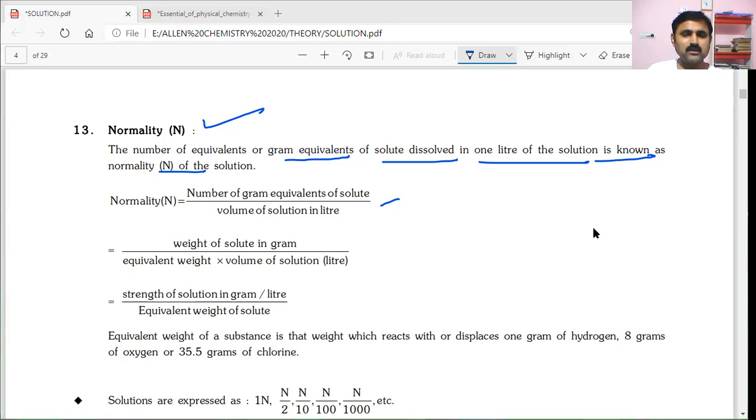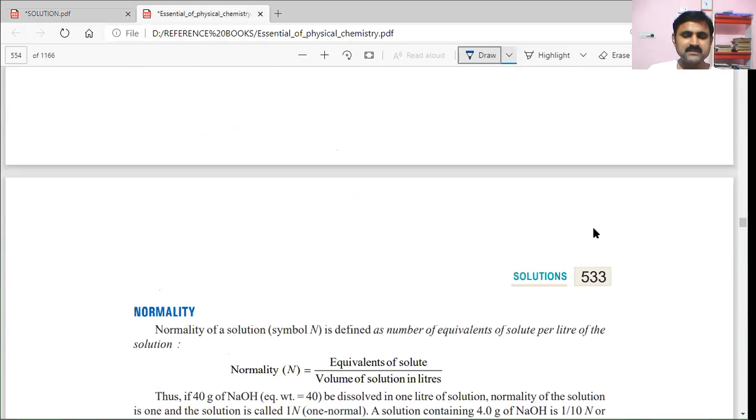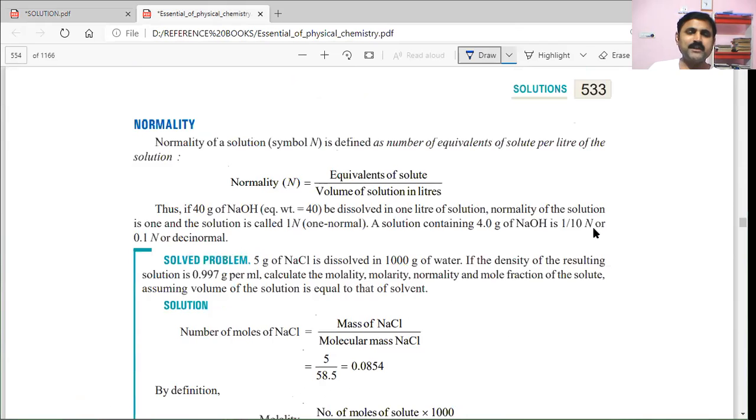In another book, it is given very simply. Let us see, what is normality? Normality of a solution, capital N is the symbol, is defined as the number of equivalents of solute present per liter of solution. Equivalents of solute by volume of solution in liters is the formula. For example, if you have 40 grams of sodium hydroxide, its equivalent weight is 40.